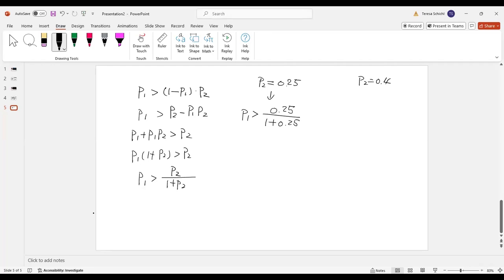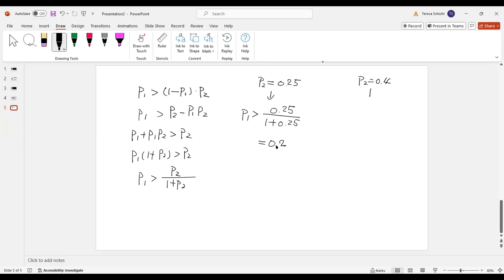If you put it into a calculator, this is 0.2. It kind of makes sense, right? As long as P1 is greater than 0.2, because P1 has the advantage of starting first, even though B's probability is 0.25, I only need a 20% chance to make the basket, and then A has a better chance to win.